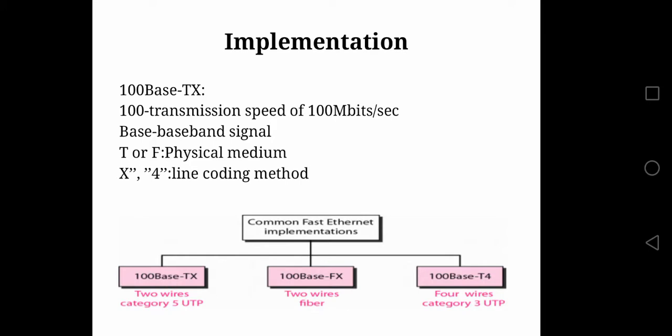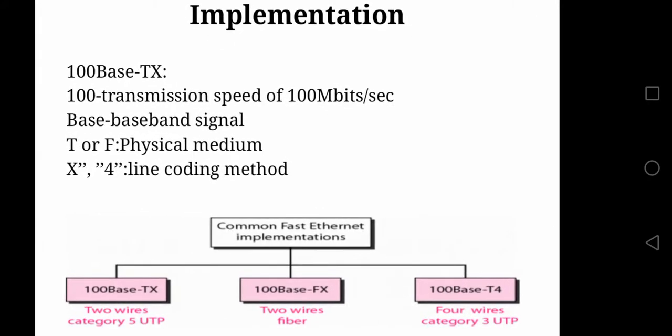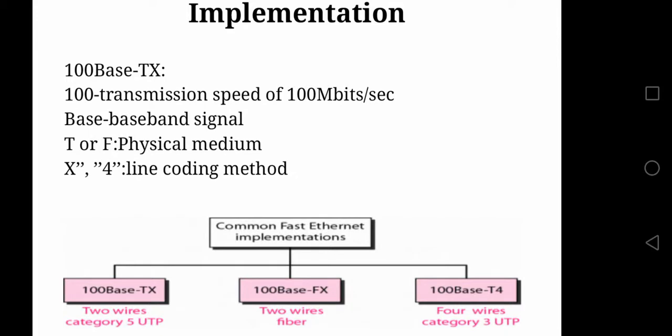Now we have the implementation. The meaning of implementation is nothing but the types of cables in Fast Ethernet. Again, for the same you can refer to this diagram. You have 100Base-TX, 100Base-FX and 100Base-T4. These are the Fast Ethernet cables. Now let us take one simple example.